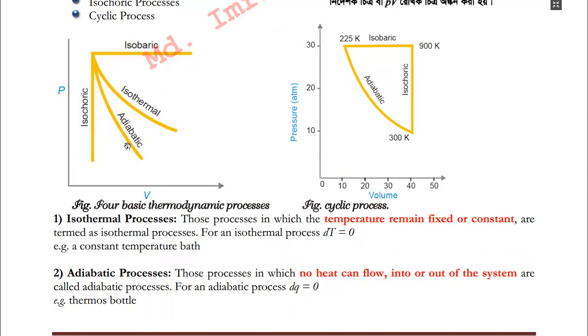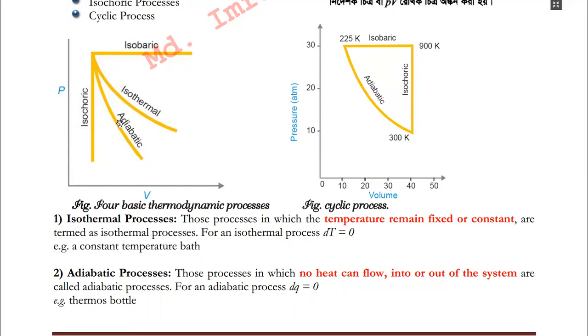That is why the adiabatic curve is steeper than the isothermal curve. It also represents the relationship between the pressure and volume when there is no change or exchange of heat into or out of the system. And the example of an adiabatic process is a thermos flask or thermos bottle.